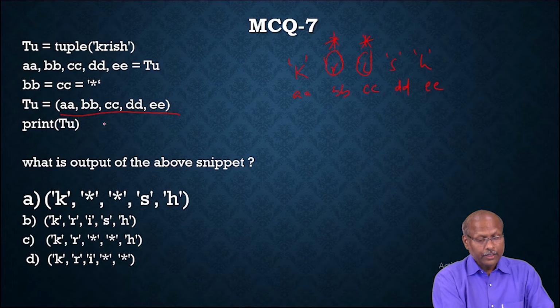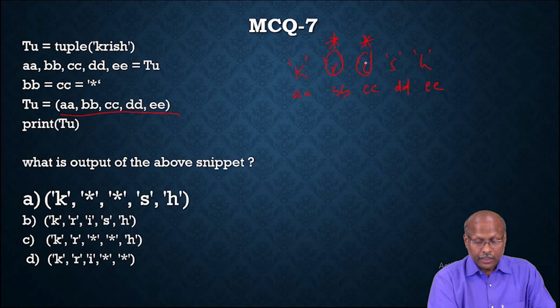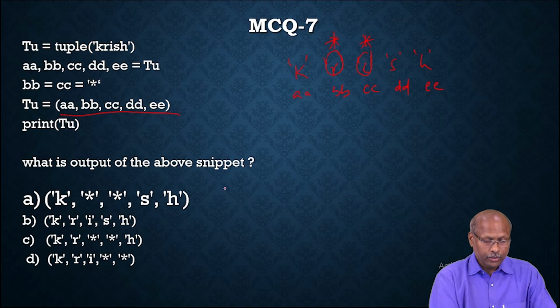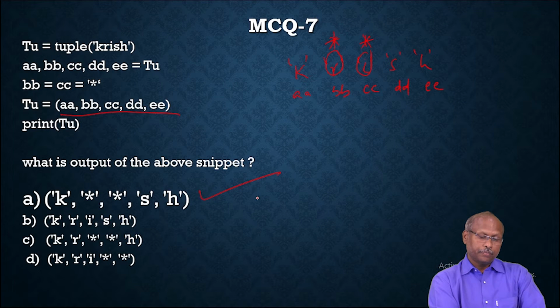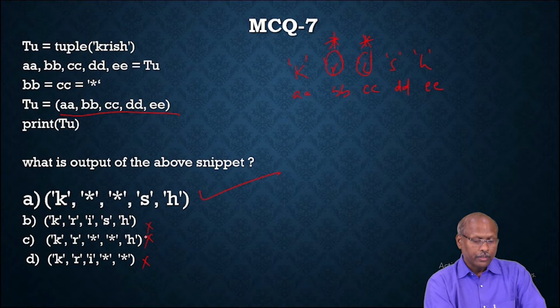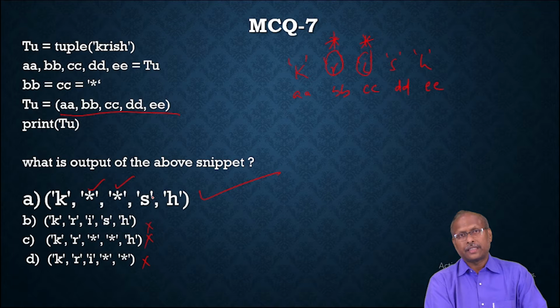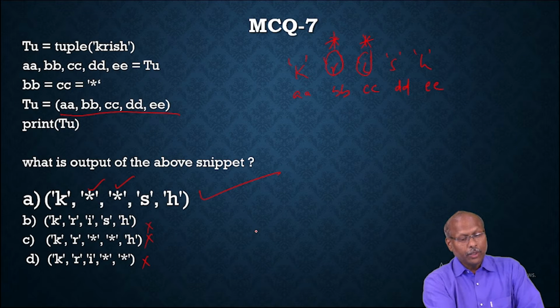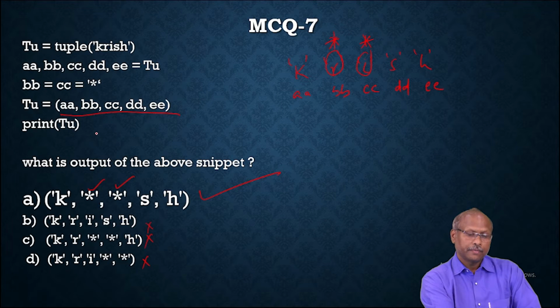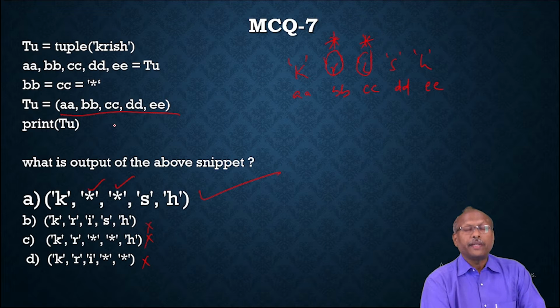So the answer will be, these two will be star. That means K star star S H. So A will be the correct option. This is wrong, and this is wrong, because the star should be in the second and third place, because it is taking the values of BB and CC. So you must be very careful.